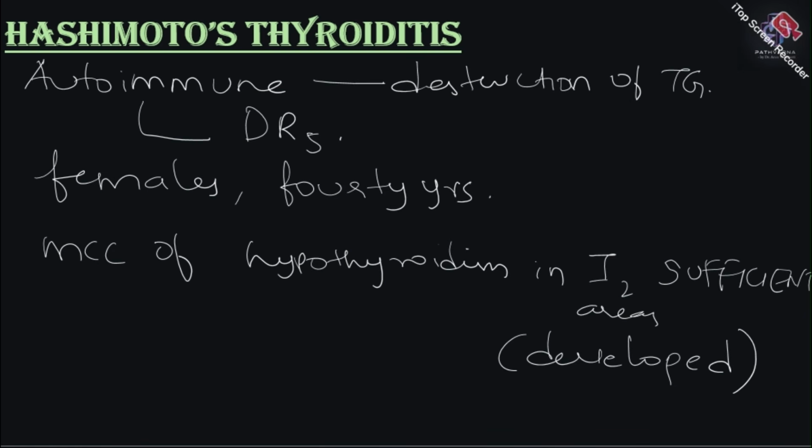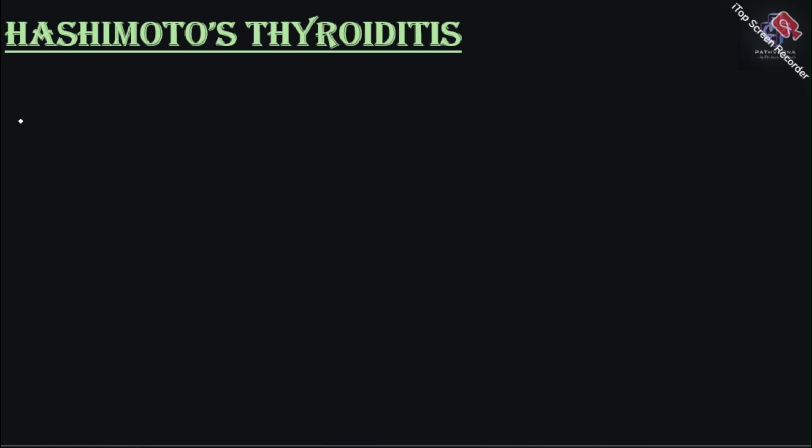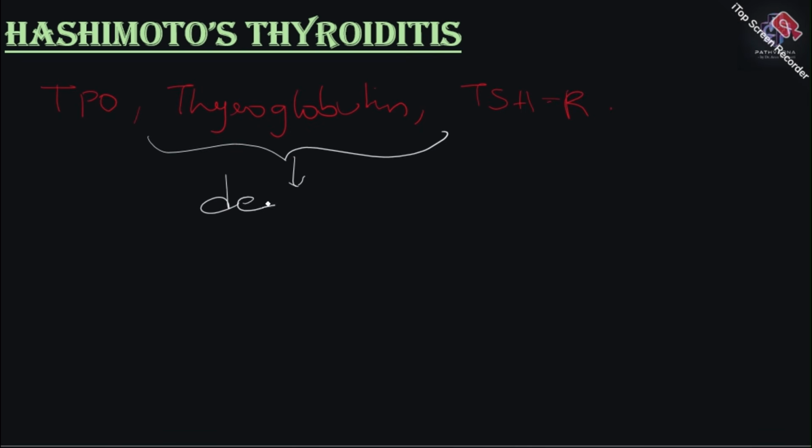Now what happens in this disease? In Hashimoto's thyroiditis, you have autoantibodies directed against thyroid peroxidase, against thyroglobulin, and against TSH receptors.